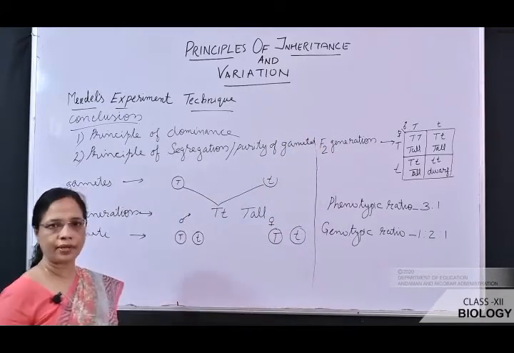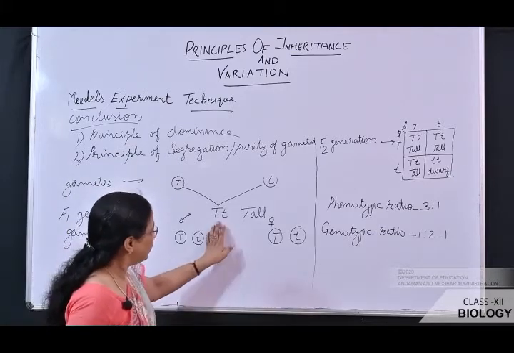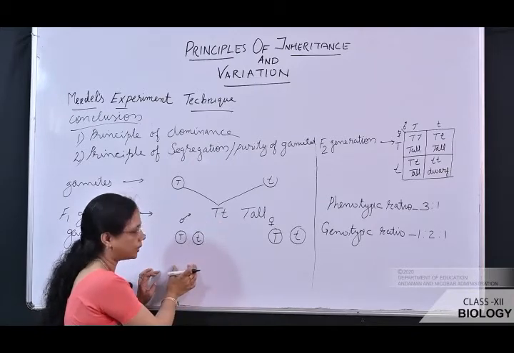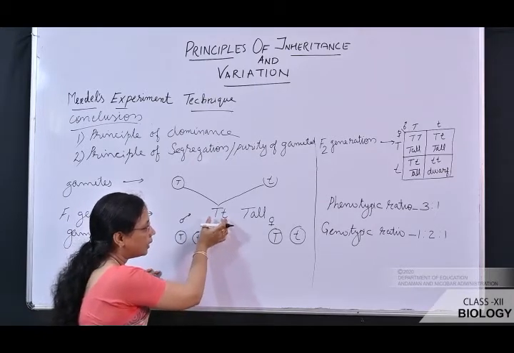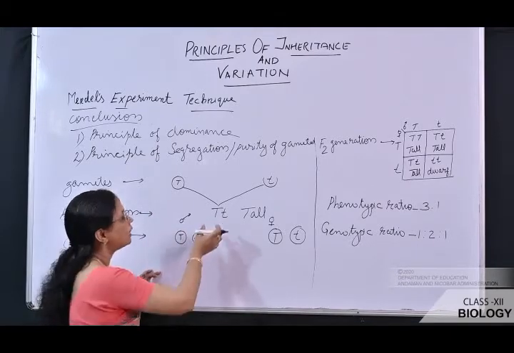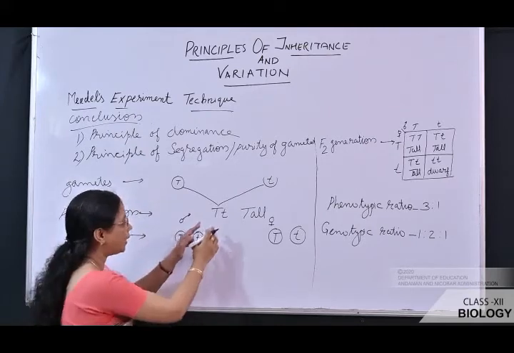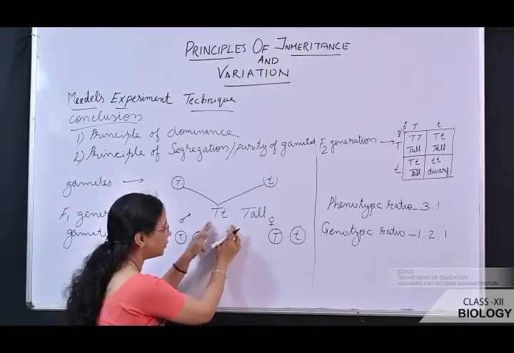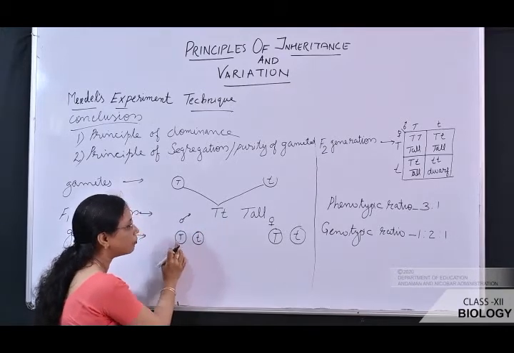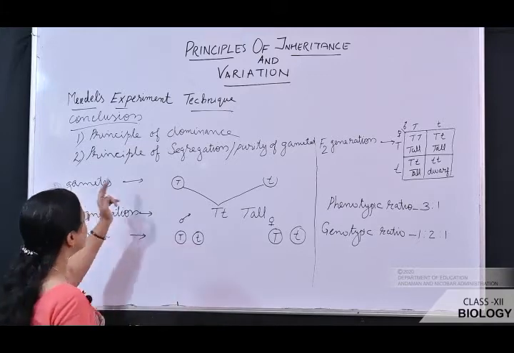What we have seen is that during the formation of gametes, the paired condition of the allele gets separated or segregated. Segregation means separation. The paired alleles are separated during gamete formation, and the gamete will receive one allele of the gene. That is known as the principle of segregation.